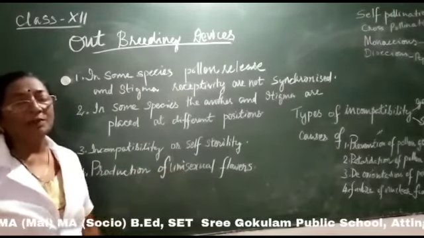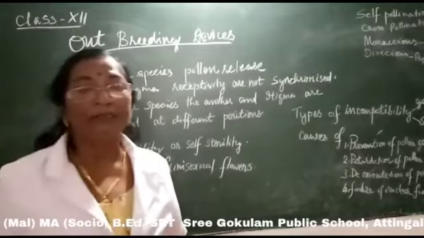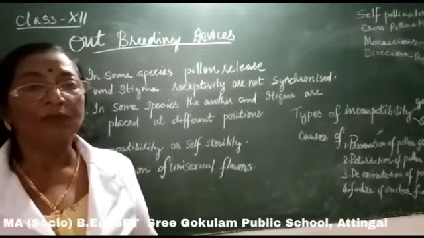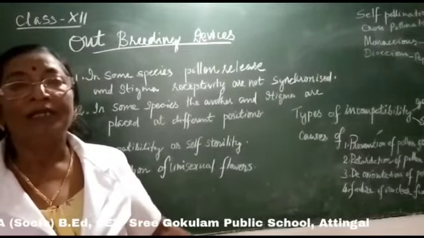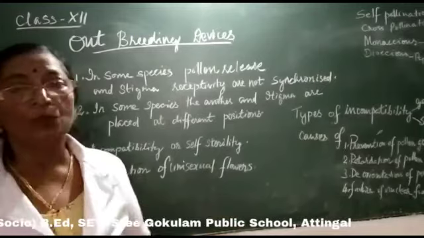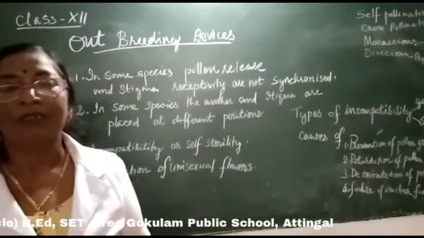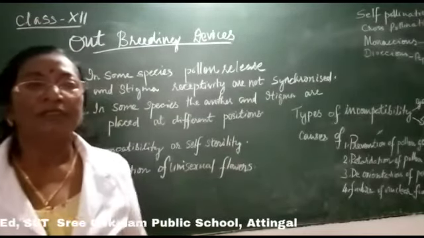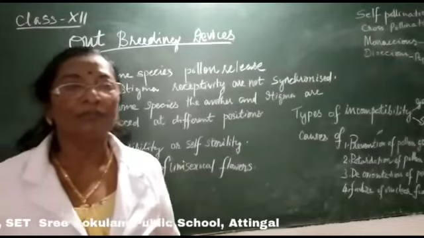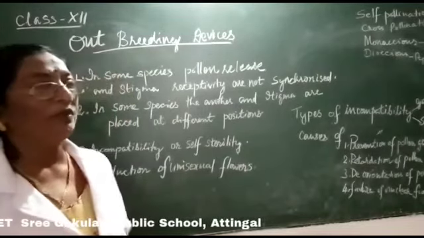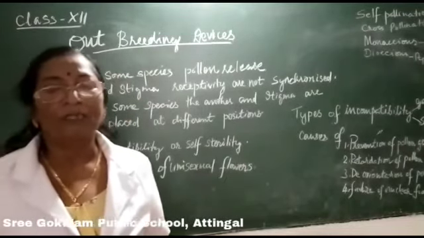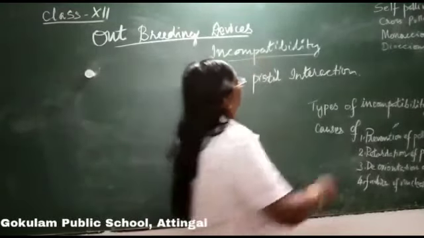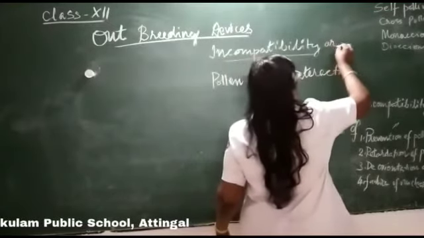In this case the plant may be either monoecious or dioecious. In the case of monoecious plants, male and female flowers are produced in one and the same plant, but the male and female flowers are separate. In such a case also cross-pollination is possible. And then coming to dioecious plants, male and female flowers are produced in different plants. In such a case also cross-pollination is encouraged. Next we have to study incompatibility or self-sterility.